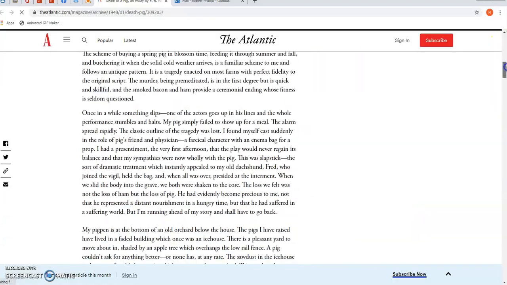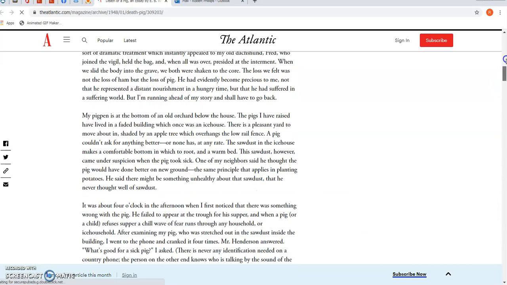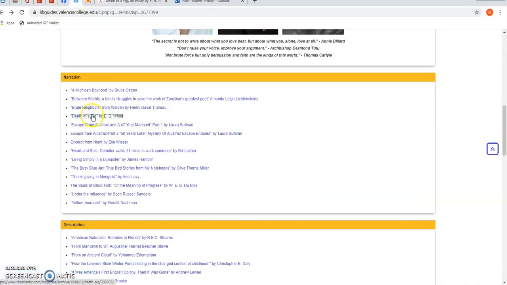So it's not necessarily formatted the way it would be in a traditional paper textbook, but you would read all the way down. And, as I said, this is just a link to a page from the Atlantic magazine website. So going back, you got that. You have excerpt from Night.